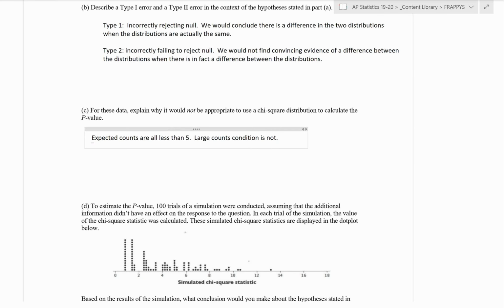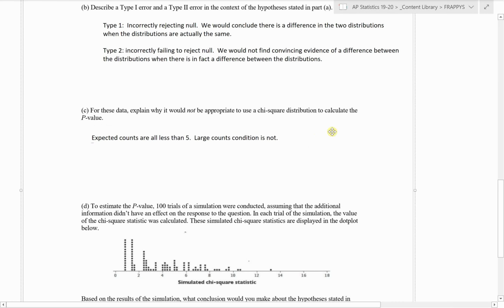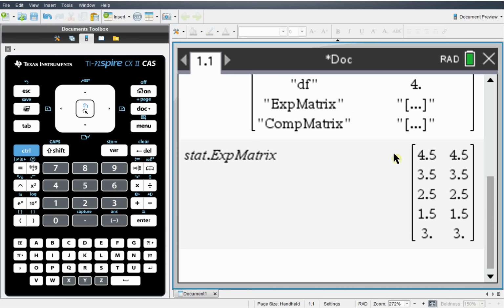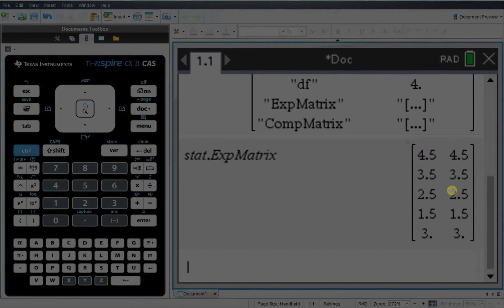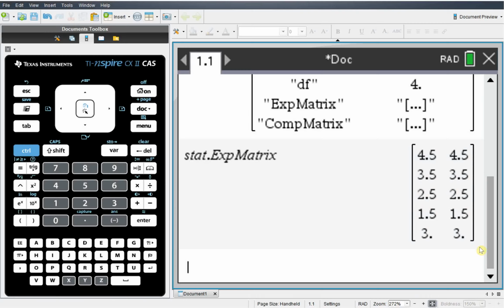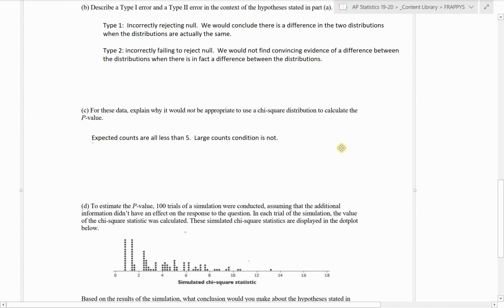It took me a minute to get through all that and explain all of that, but that's really all that we're looking for, a really basic, straightforward answer here. The large counts condition is not met, so we wouldn't be able to do our normal computations and so forth. You should definitely include the expected counts in your answer to verify what we're talking about here.